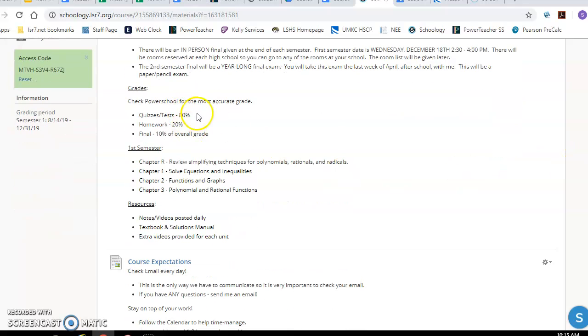Here's just our general grade breakdown. So 20/80 for tests and quizzes, and then homework. And then as usual, finals 10% except for your UMKC grade.